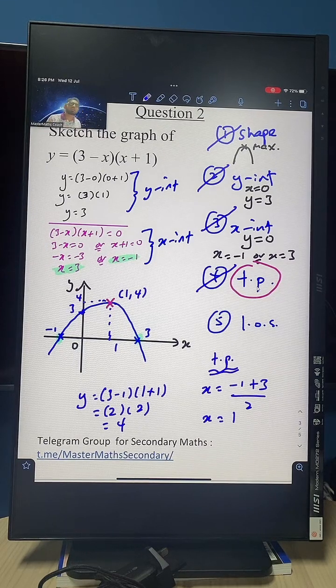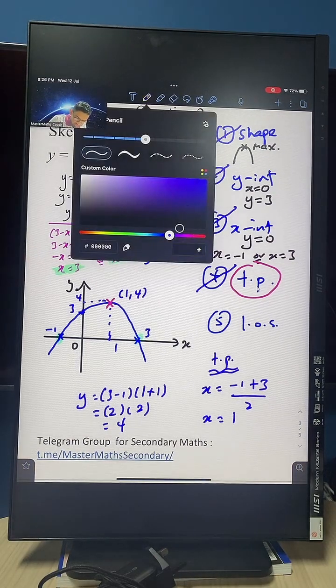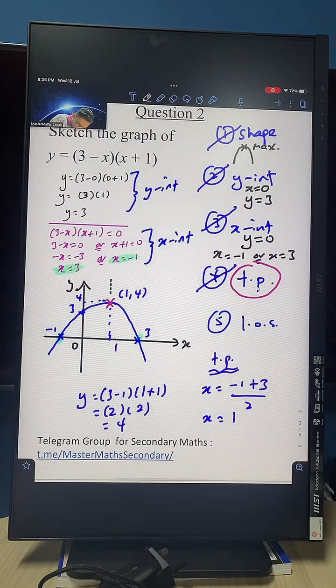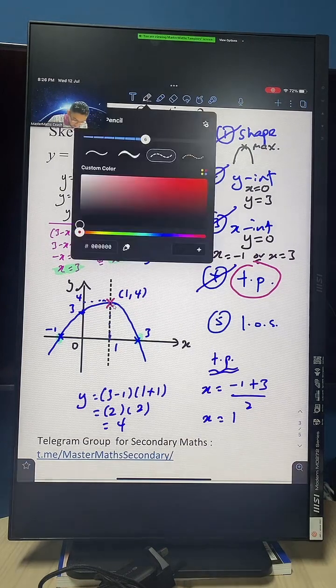Now the line of symmetry, as I shared earlier, will always cut through your turning point. So what does that mean? That means the line of symmetry will be this black dotted line here, right? Smack in the middle. Can you see this black dotted line here? It will always pass through the turning point. So once you have the turning point, you win already, because once you have the turning point, you are able to say the line of symmetry as well.